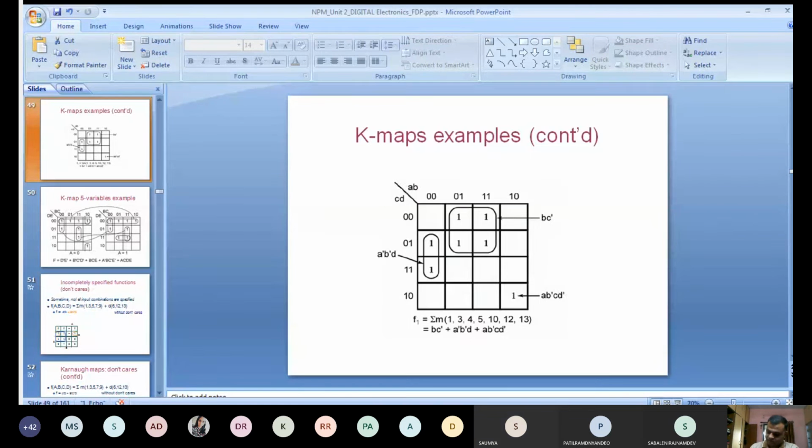Okay, go to the route. Sir, is it A dash, B dash, C, D? Just a minute.